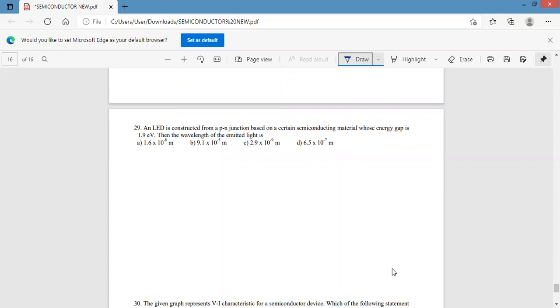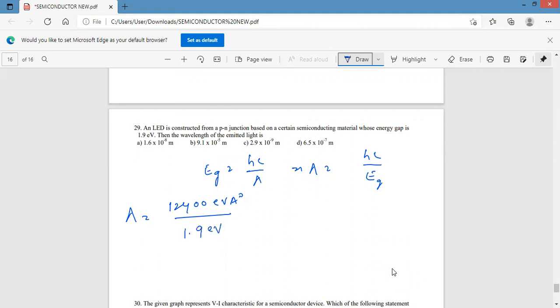Given the energy gap, to calculate the wavelength, know that energy gap is equal to hc by lambda, or lambda is equal to hc by Eg. hc is 12400 electron volt Angstrom. You should remember this constant value. So it is 12400 electron volt Angstrom divided by Eg, which is 1.9 electron volt.